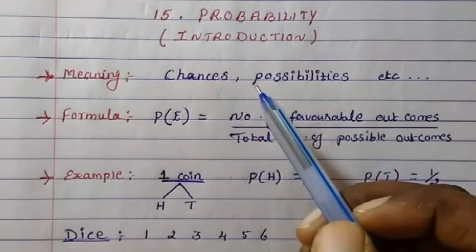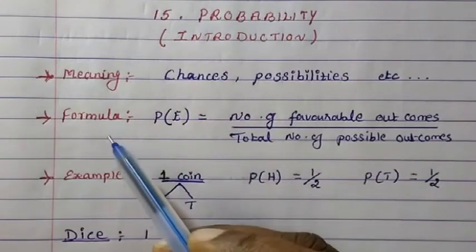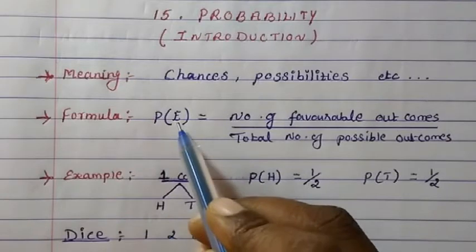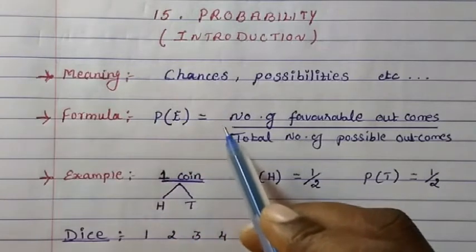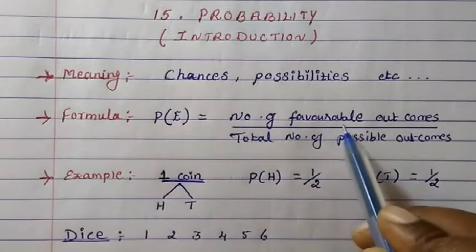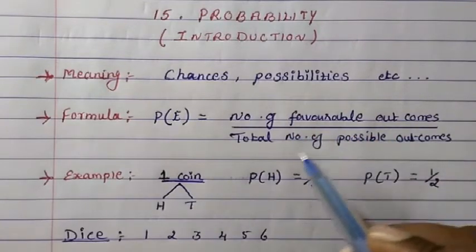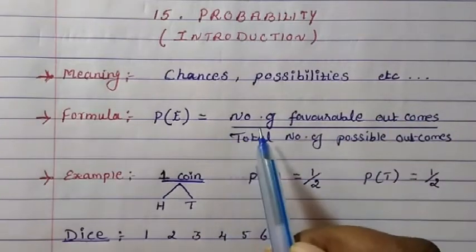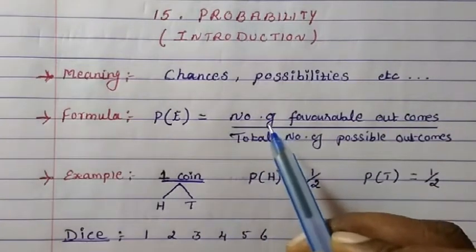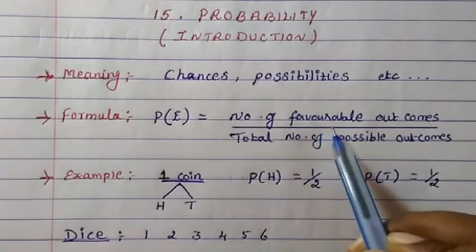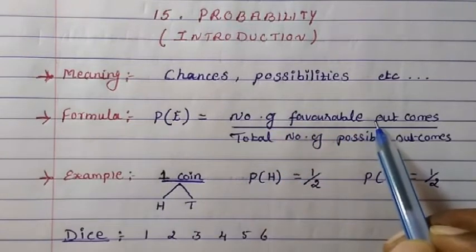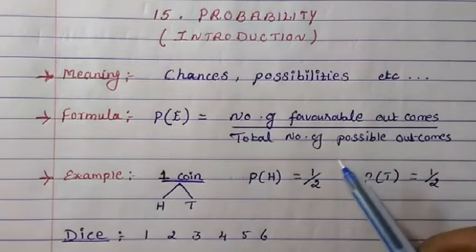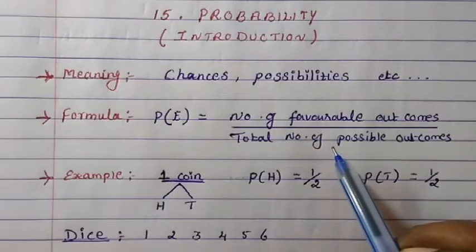Now this probability is expressed in fractional form. So the formula for probability, P stands for probability, E stands for event, is number of favorable outcomes divided by total number of possible outcomes. For any event that we expect to take place, we say favorable outcome, and then the total number of the possible outcomes. Now when we see an example, this formula will be clear to you.